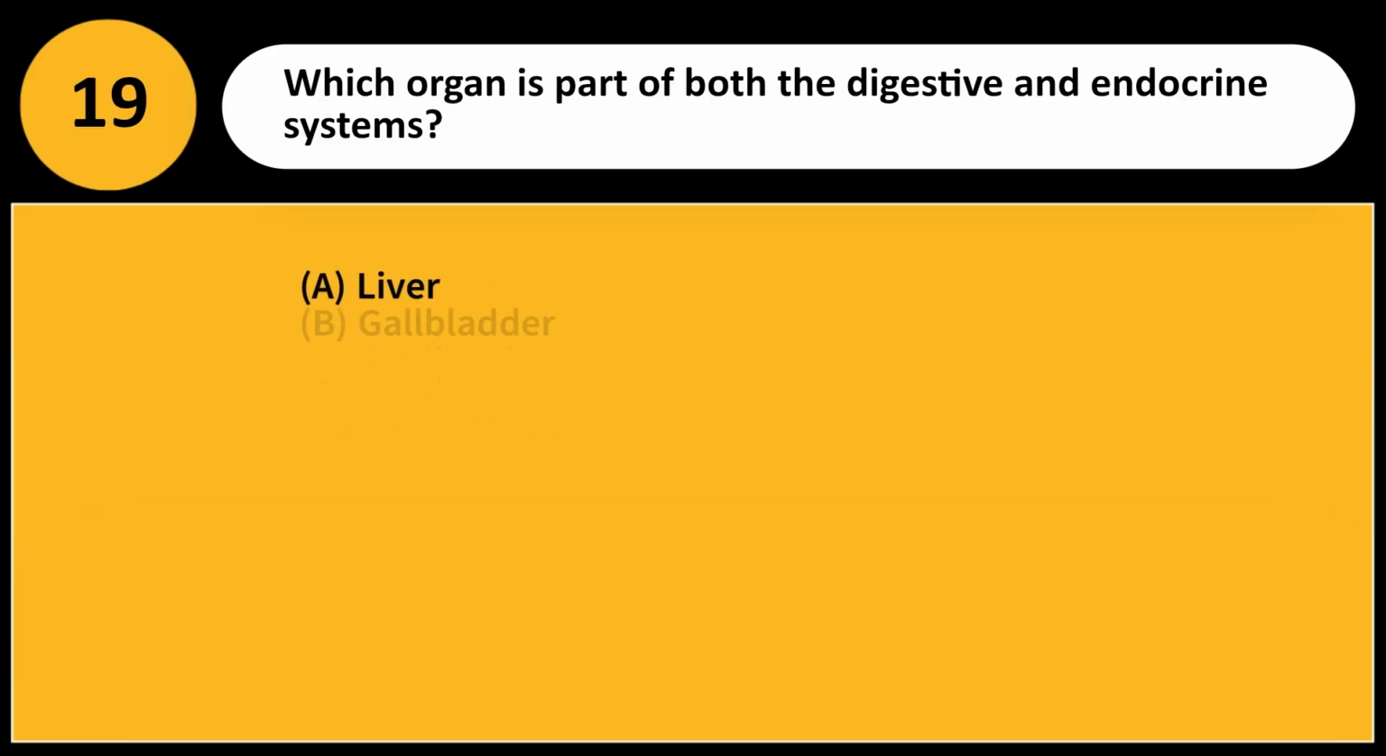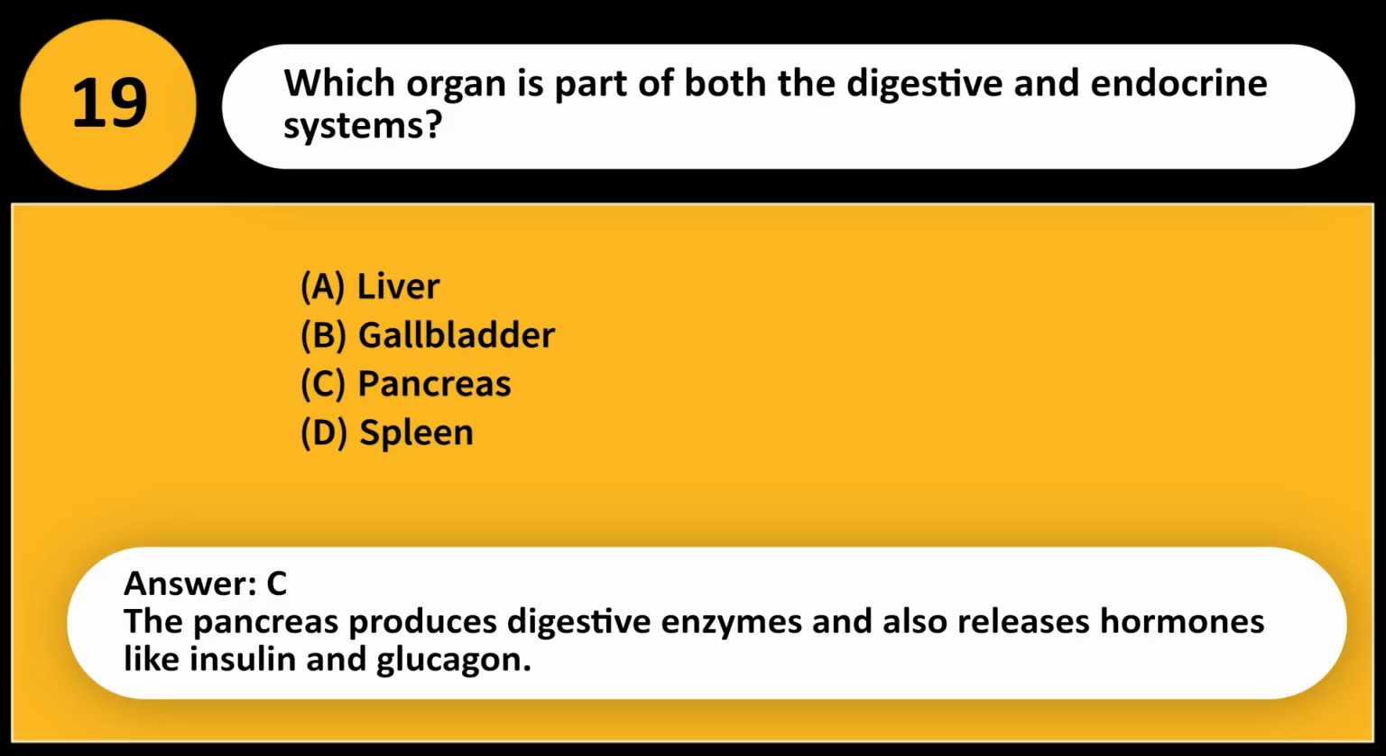Which organ is part of both the digestive and endocrine systems? A. Liver. B. Gallbladder. C. Pancreas. D. Spleen. Answer, C. The pancreas produces digestive enzymes and also releases hormones like insulin and glucagon.